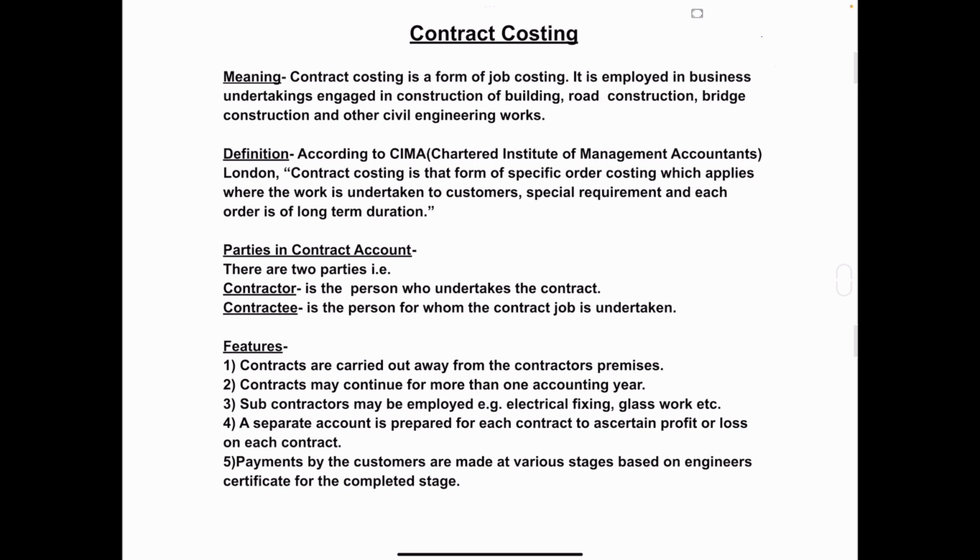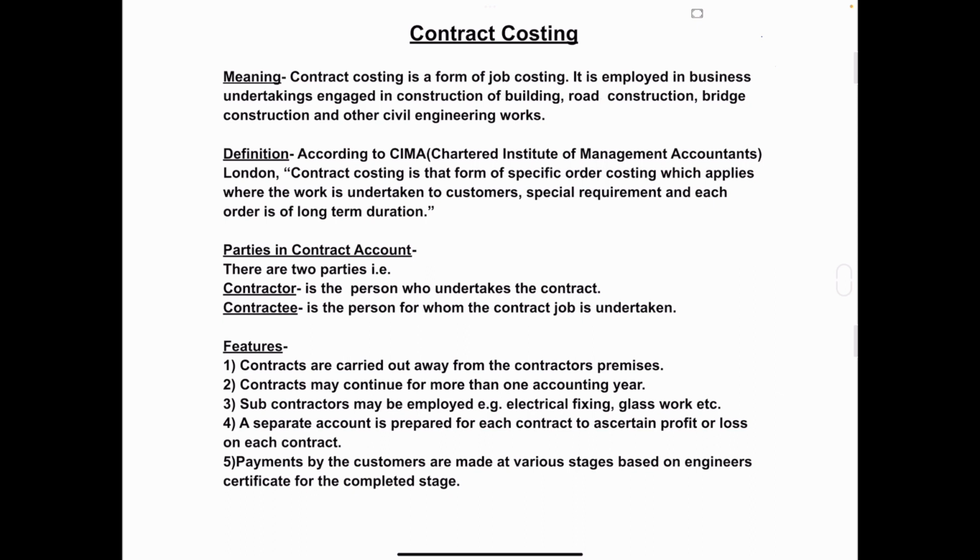Contract costing is similar to job costing. In job costing, they take the orders from the customer and according to that production is made. Here in contract costing, they take the contract from the customer and according to that work is done. Here they take the contract of construction of building, construction of dam, bridges or any other civil engineering works.